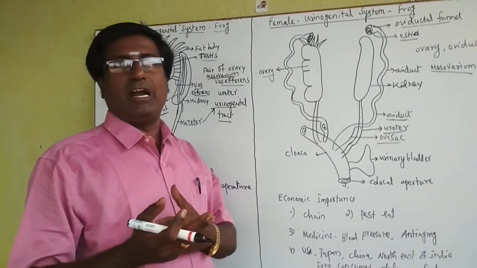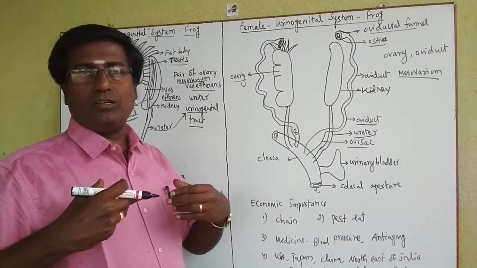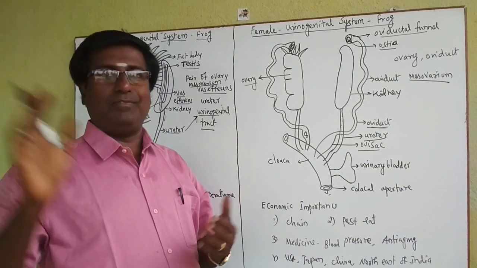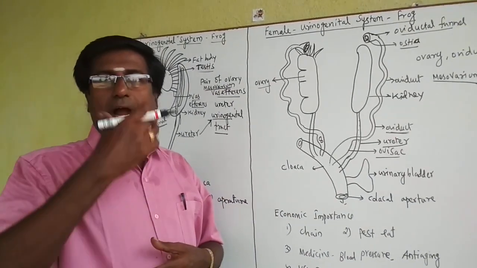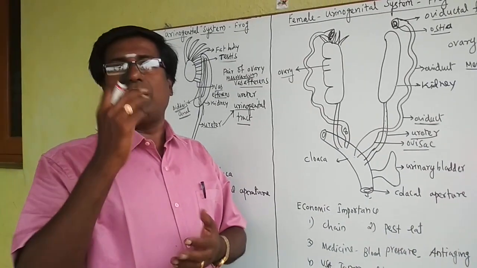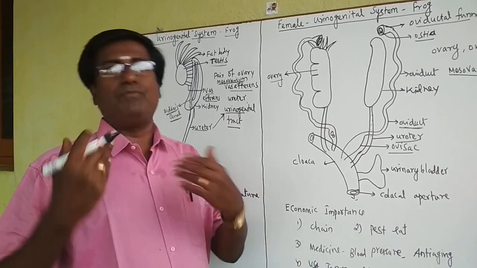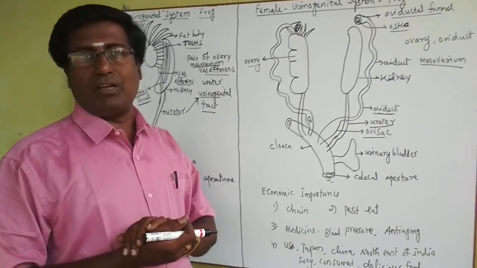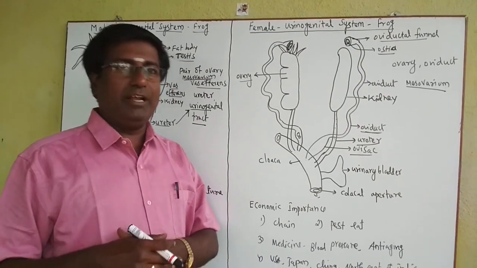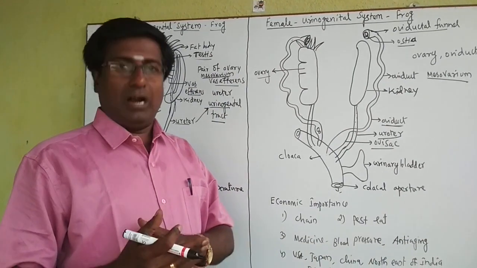When it is converted into an adult, the legs or limbs develop from the body and the tail disappears. Then the mouth widens, upper and lower jaws develop, and teeth also develop. The lungs develop a little and become functional. And this is the metamorphosis of the frog. So the egg hatches but does not come directly as a frog. The tadpole comes first. Then only after metamorphosis does it reach the adult frog.